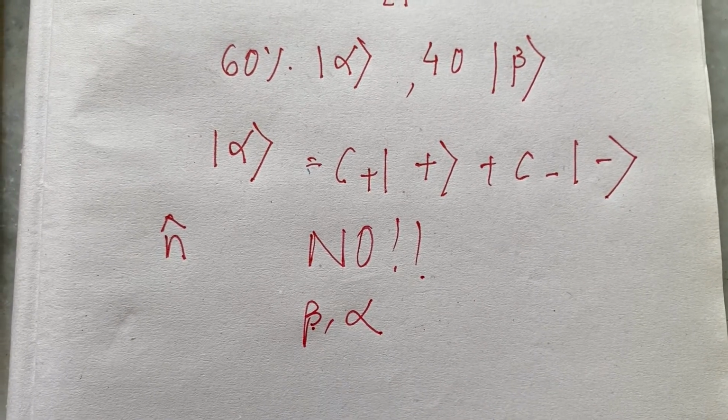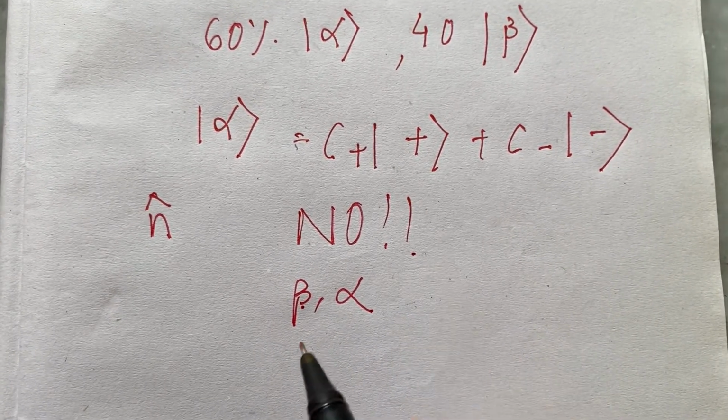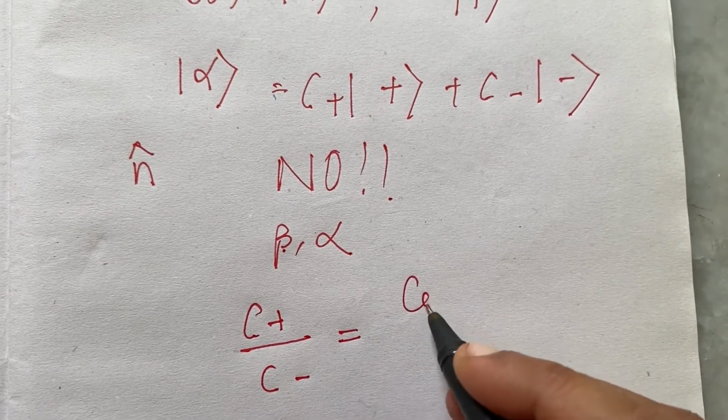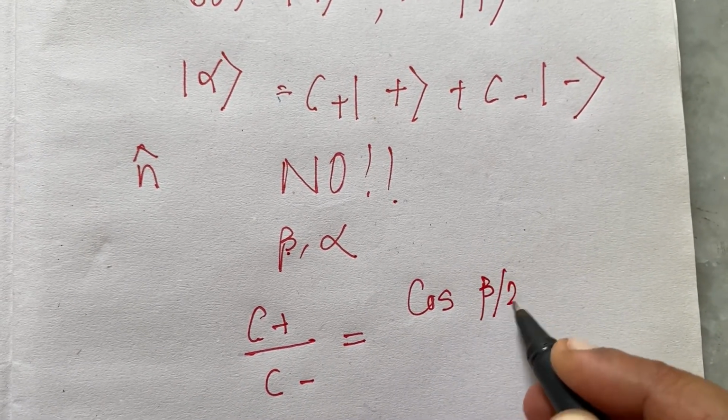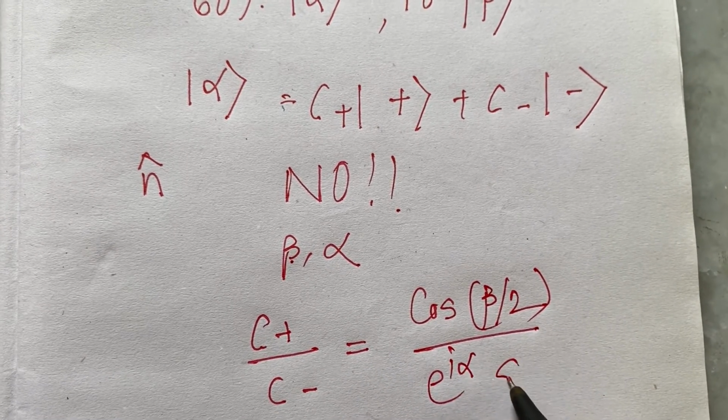This is the polar angle, this is the azimuthal angle. So we can write that c_plus by c_minus equals cos(beta/2) e^(i alpha).